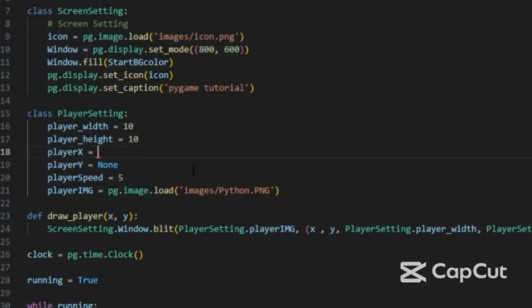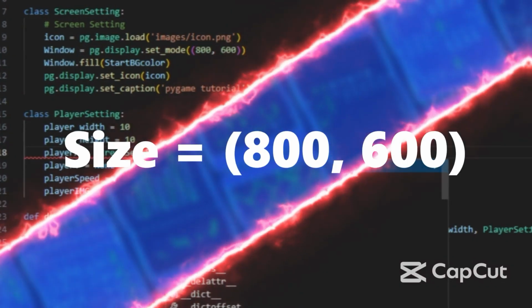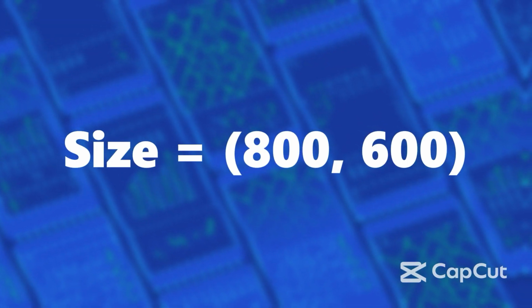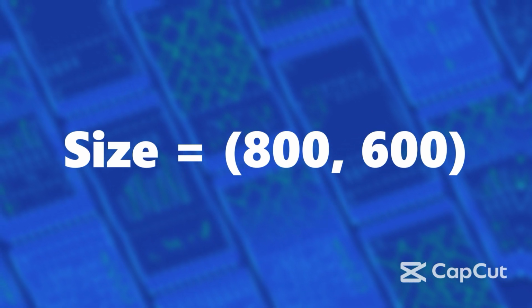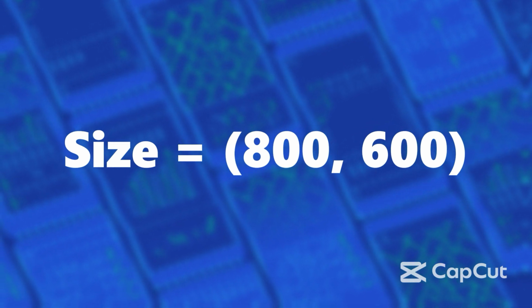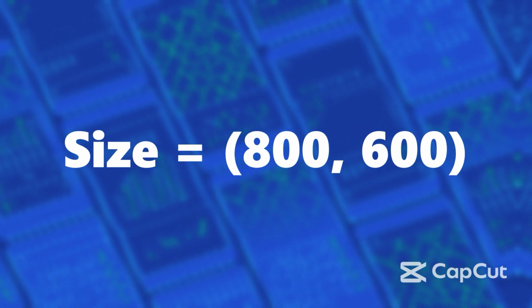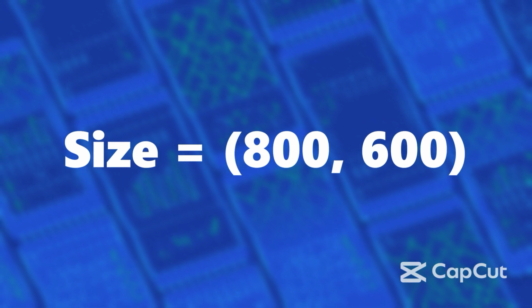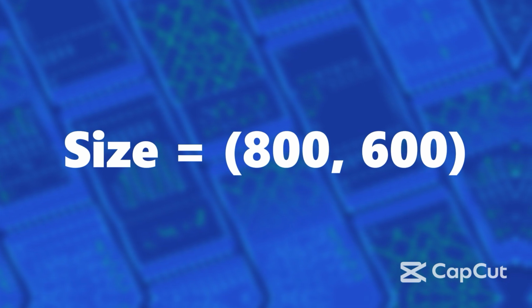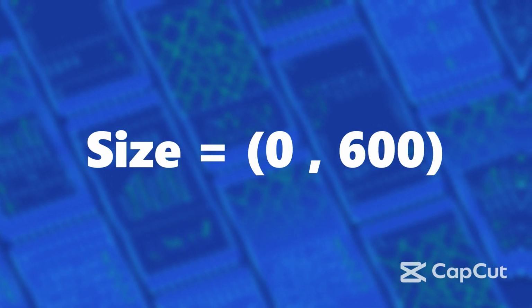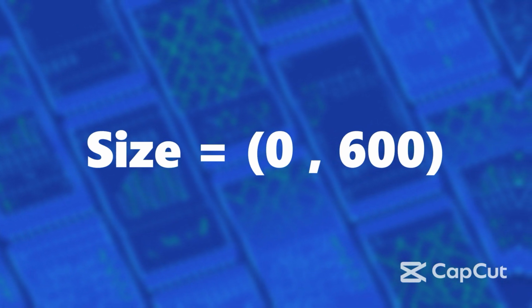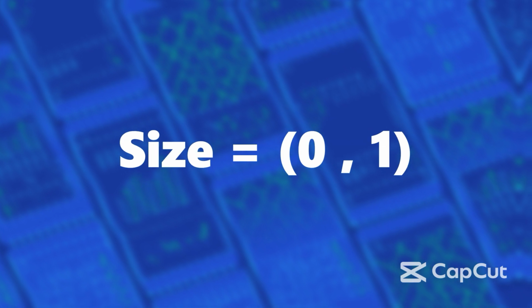Now we need to change the value in player x. So now we'll create a sample variable named size. The size is like a list with 2 items. The first item has the value 800, and the second item has the value 600. The first value has the number 0, and the second value, 600, has the number 1.